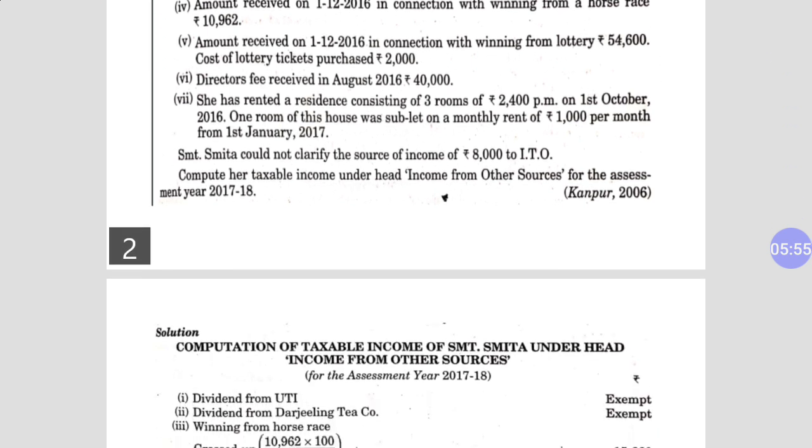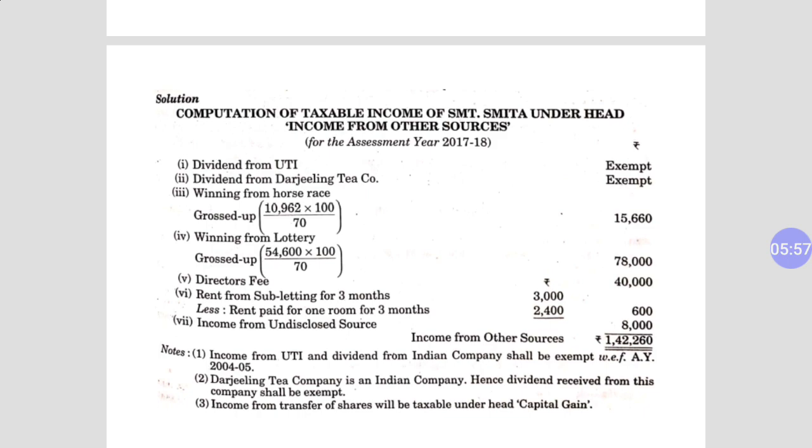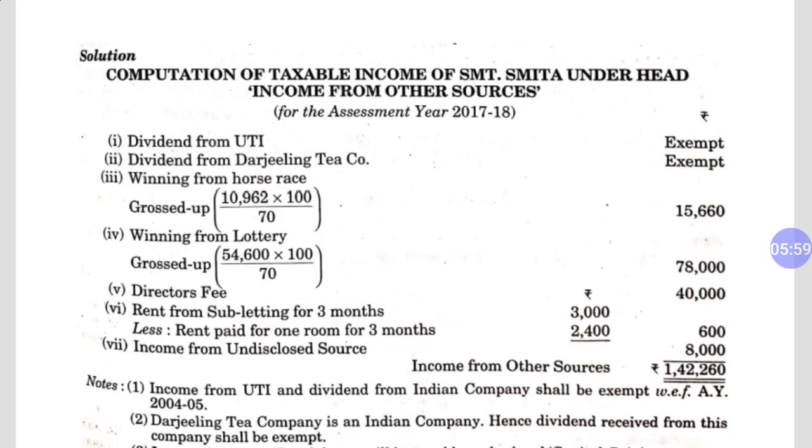Dear student, as you can see, dividend from UTI is exempted, dividend from Darjeeling Tea Company is exempted, and winning from horse race is your fourth point, because the third point is income from capital gain, 4000 rupees, and we are not considering that amount.